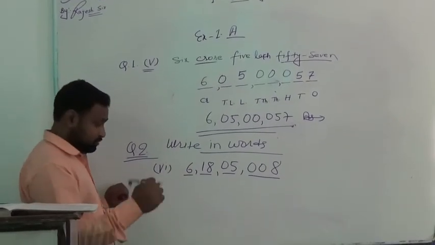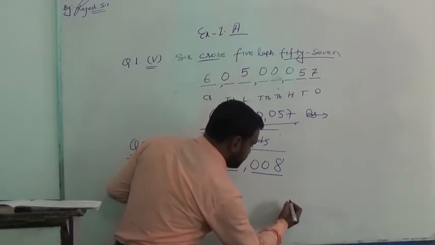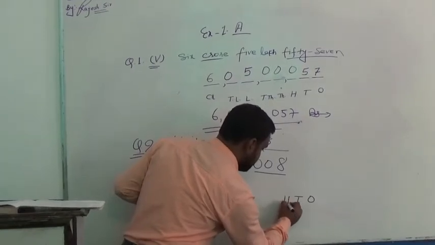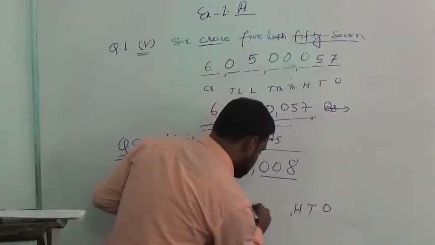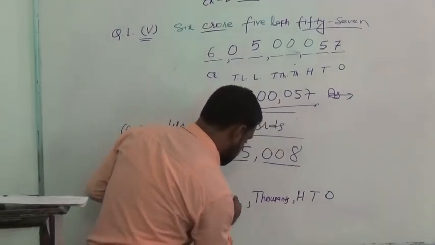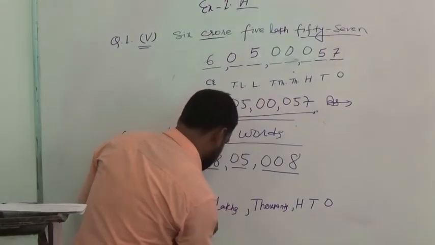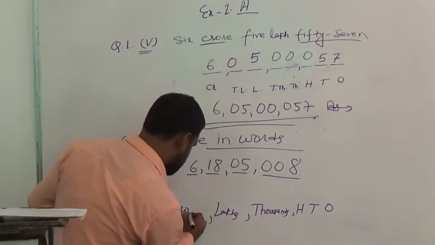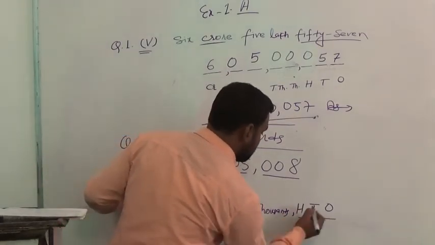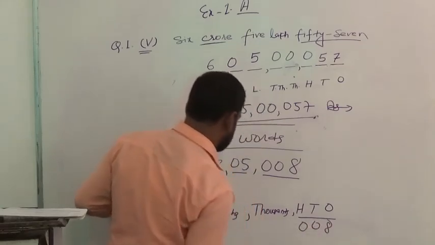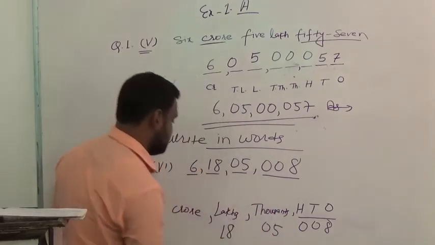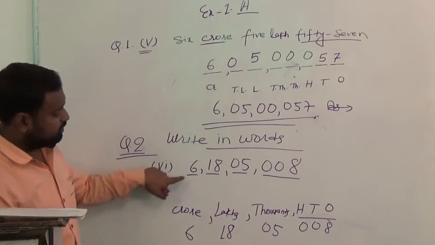As I have told you, just give ones, tens, hundreds. This is the part of thousands. Next, lakhs. Next, crore. Here, 008. At the part of thousands, 05. At the part of lakh, 18. And at the part of crore, 6.